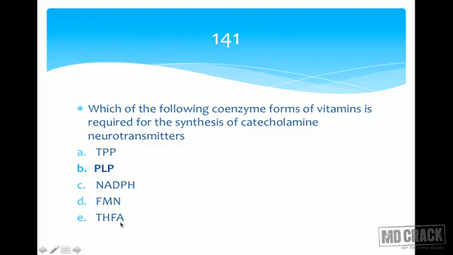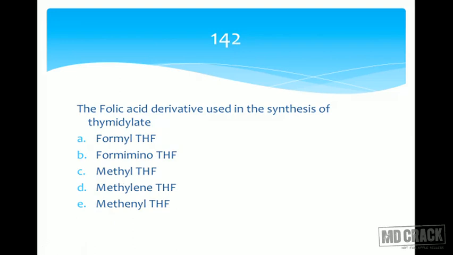Tetrahydrofolic acid is mainly involved in one carbon metabolism, and so it is not required for the synthesis of catecholamines as such. S-adenosyl methionine is required, but tetrahydrofolate is not required directly. So the correct answer is pyridoxal phosphate. Let's go to the next question.